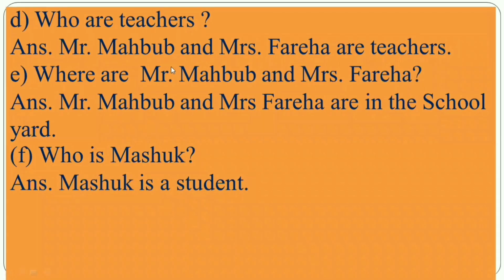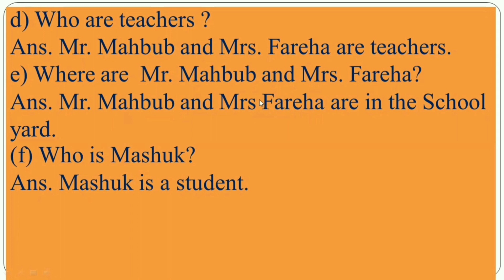Next, where are Mr. Mahbub and Mrs. Fariha? My dear student, in the passage, we have read that Mr. Mahbub and Mrs. Fariha with Ria and Masuk are in their schoolyard.